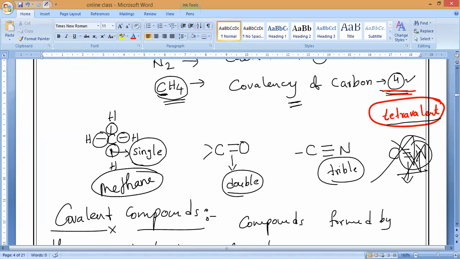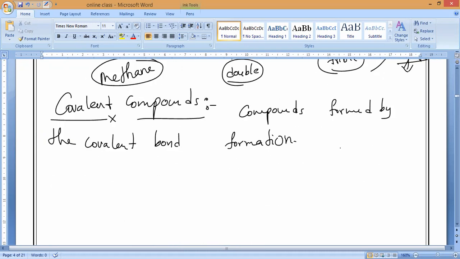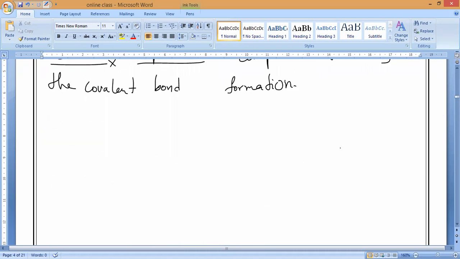So the type of atoms taking part in a covalent bond is different. Either the same kind of atoms can form the covalent bond, or different kinds of atoms can form it.